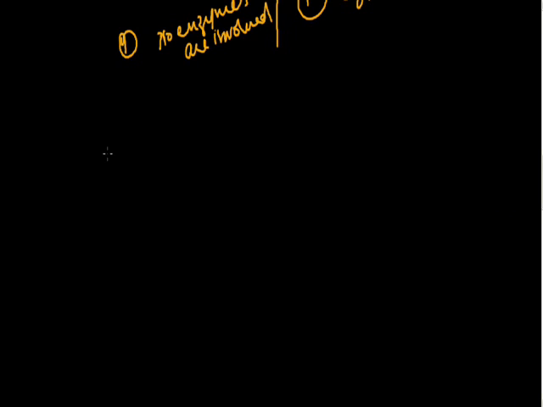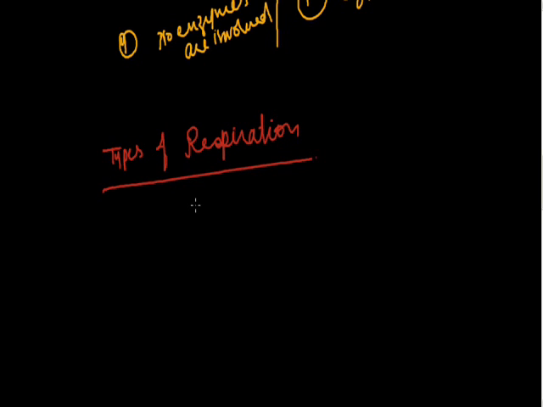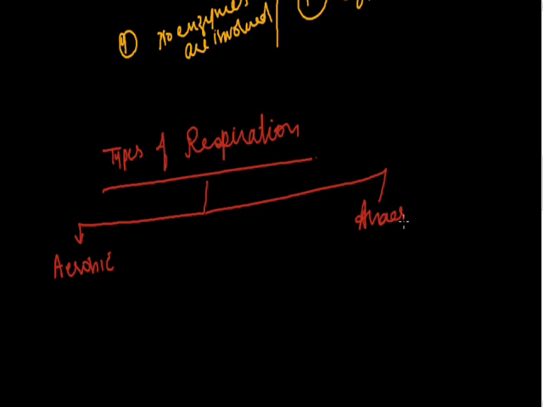Now I'll talk about the types of respiration. There are two types of respiration. The first one is called aerobic respiration. On the other hand, the second one is called anaerobic respiration.